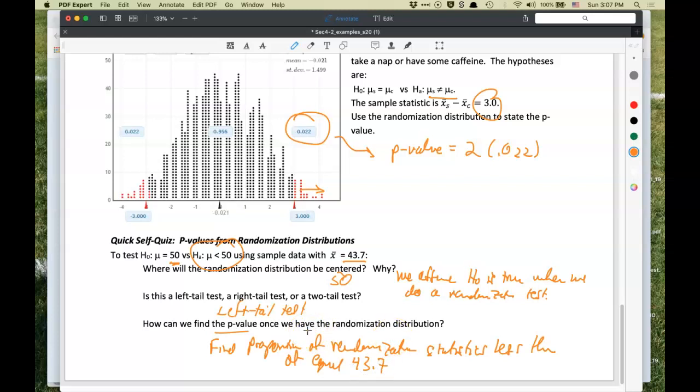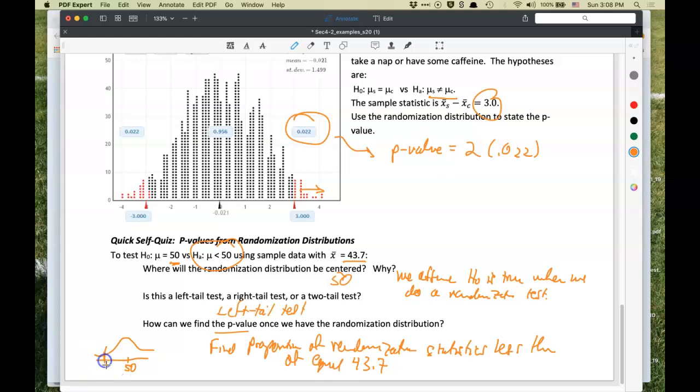So we want to see how extreme the sample statistic of 43.7 is in the left tail of the randomization distribution and calculate that. So in this case, if I were to sketch it, it would be centered at 50,